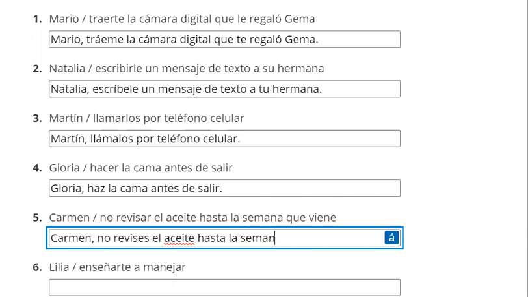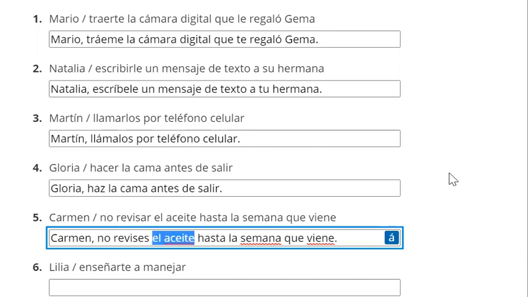Now, I'll go ahead and finish this. La semana que viene. Now, if I want to say don't check it, referring to el aceite, we can replace el aceite with "lo," because it's a masculine singular one. But that has to go right here before the conjugated verb. No lo revises. Negative commands, the object pronoun has to go before the conjugated verb.